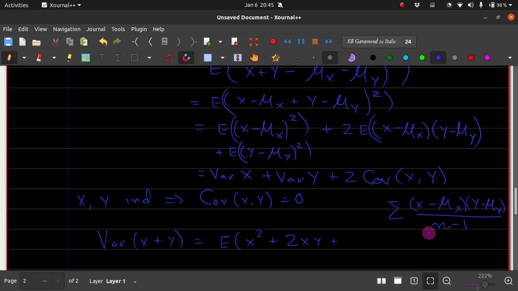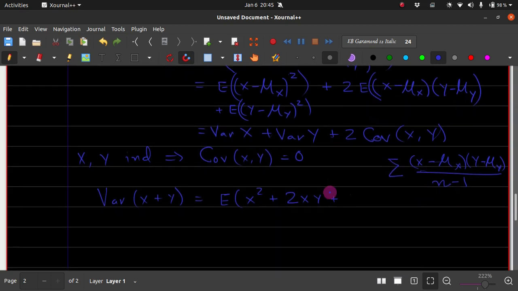The logic is the following: if we are taking a sample, usually one considers n minus 1, where n is the sample size, just to avoid the bias. Good. So this particular part comes from this, and this particular part comes from this. Being an expectation, one has to divide by the number of samples. That's the idea. In case x and y are independent, covariance is 0.